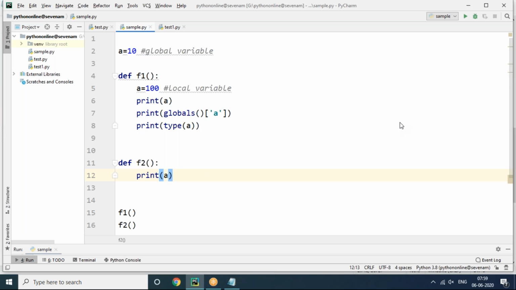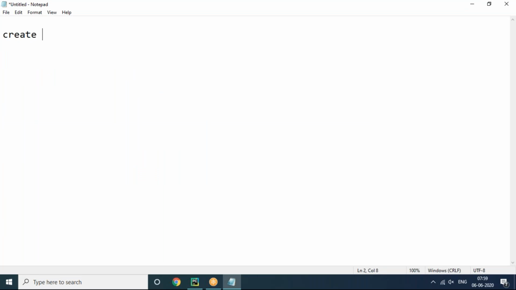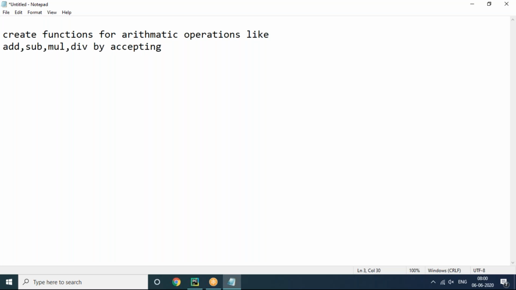But I'm giving one simple task to you, you can try this task. The task is like this: create functions for arithmetic operations like add, subtract, multiply, division, by accepting values at runtime and accepting a choice from the user.